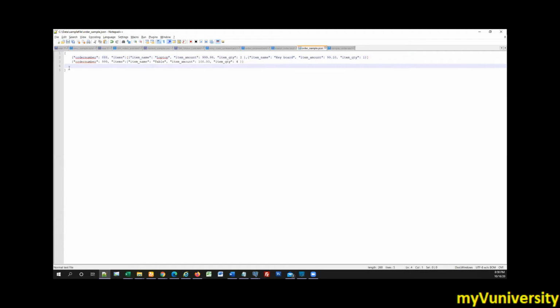Can you make it similar for the second record? Second order record contains only one item. Okay, Siddharth is saying curly bracket at the end is missing. Let's see, Siddharth. Let us correct the second record. Okay, so maybe you change the values. Perfect. That's a good idea.